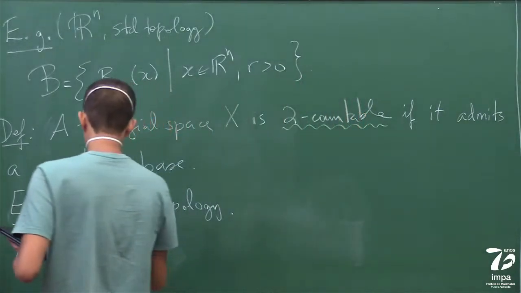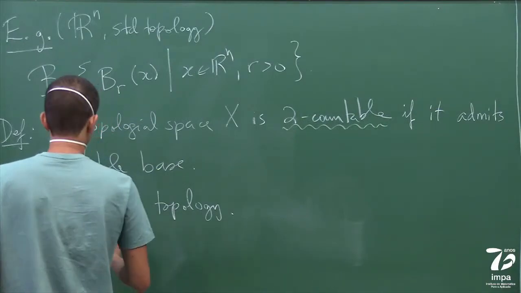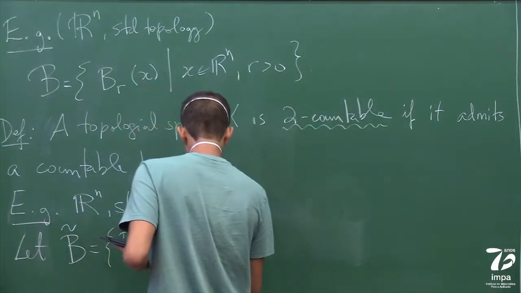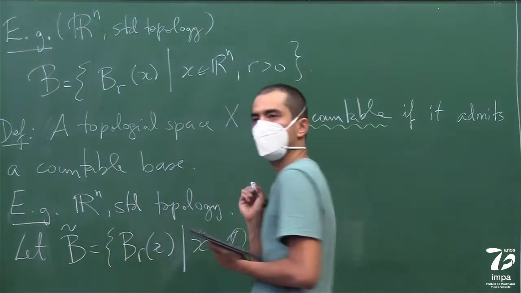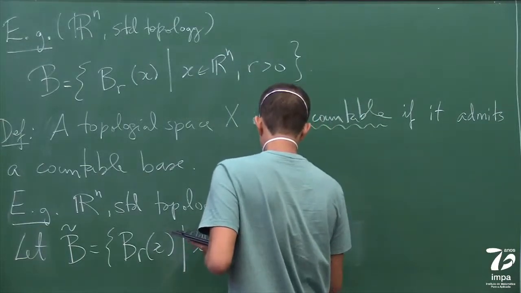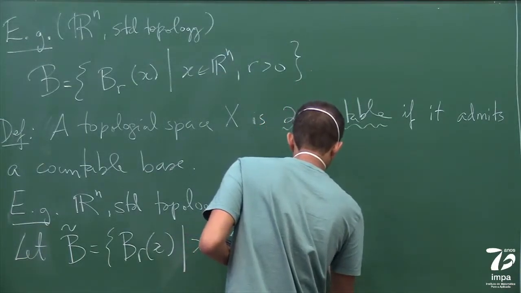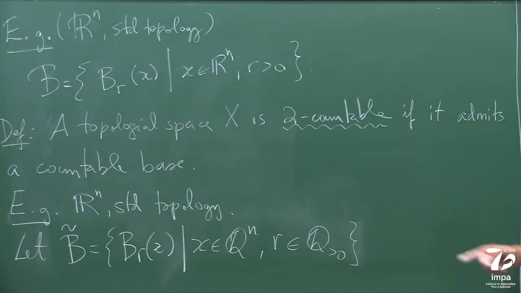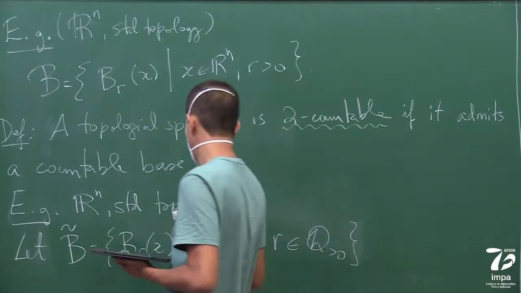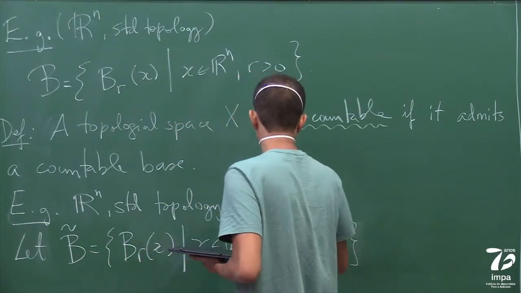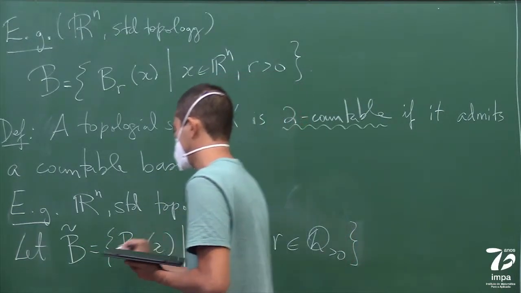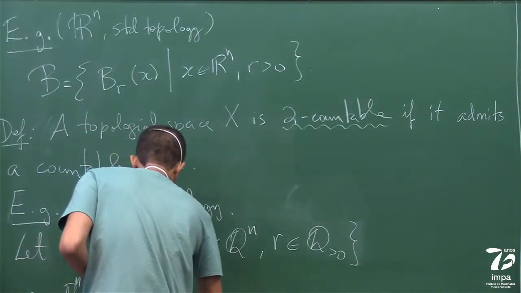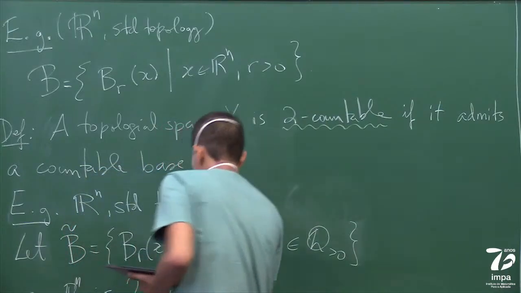So now you consider the base B tilde, which is the set of balls such that x is in Q to the n, and R is a rational number greater than 0. So Rn is second countable with a standard topology.